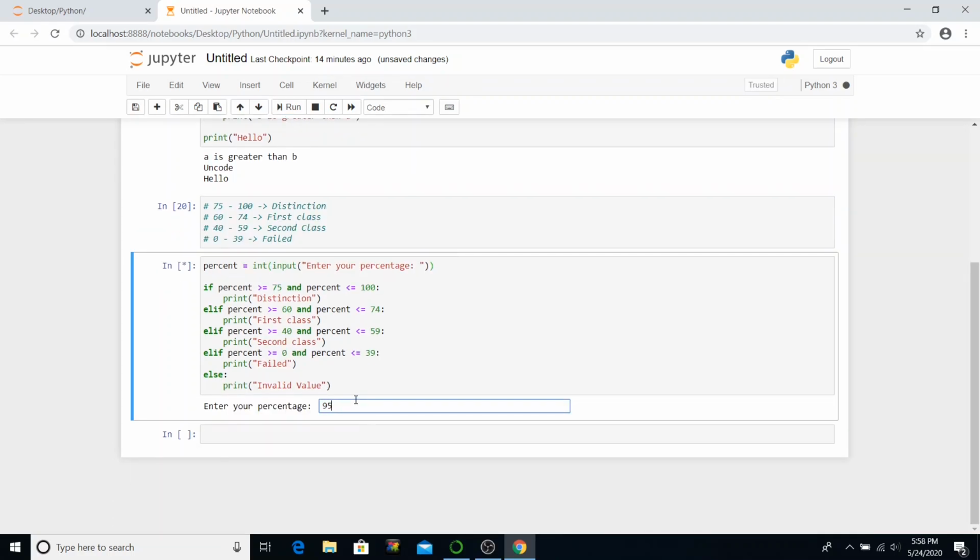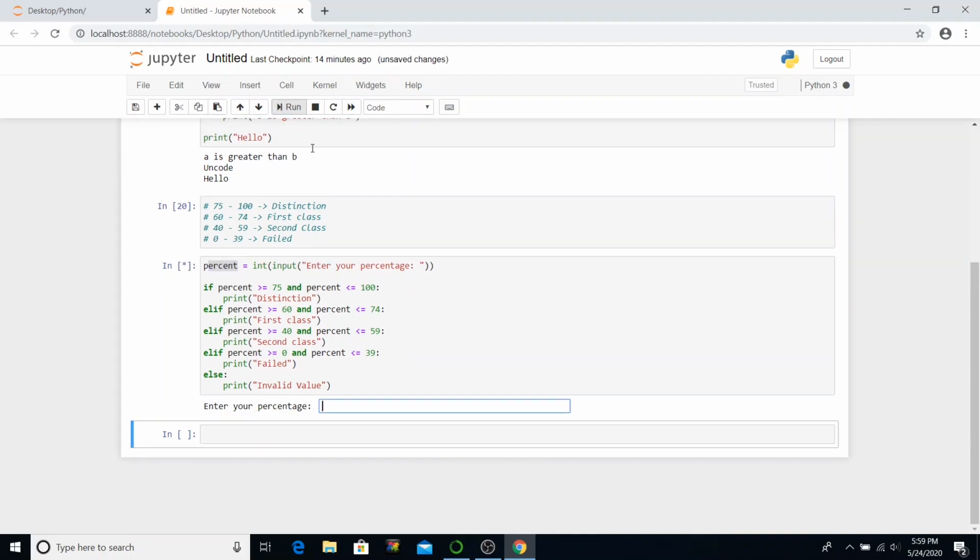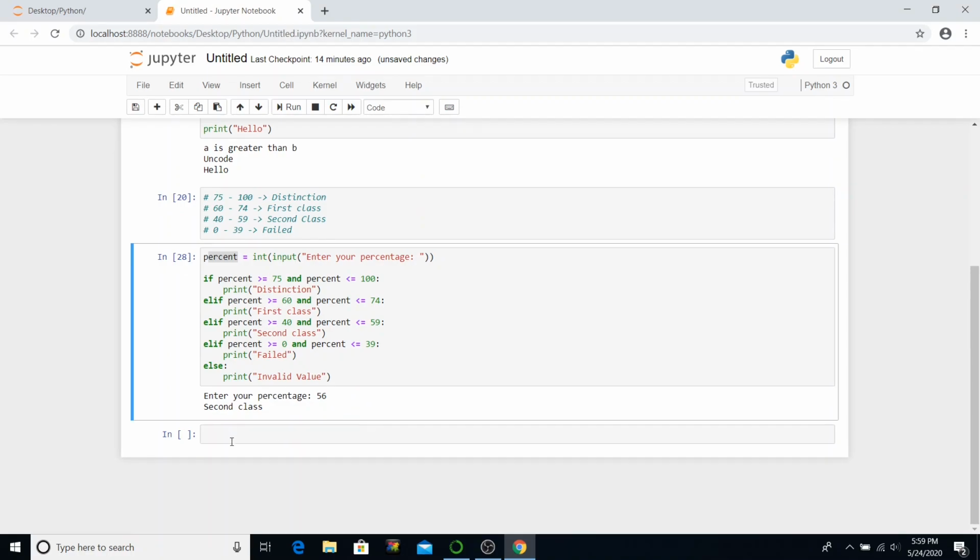Let's say 95, enter. Distinction, so it is working. What I'm doing here is taking the input from the user and typecasting it into int, storing the integer value to percentage, and then doing our comparisons. If I run it again, I'll say 56, enter, second class.